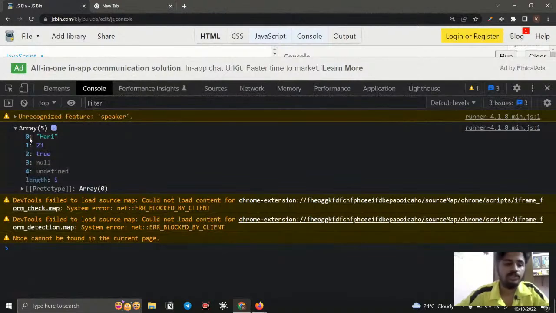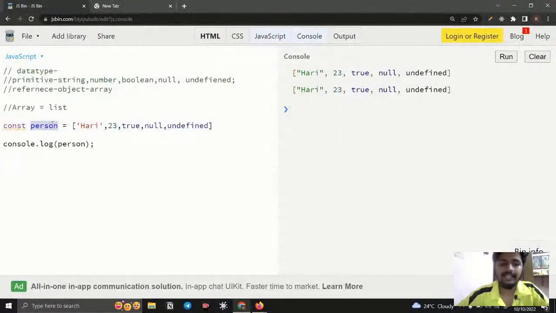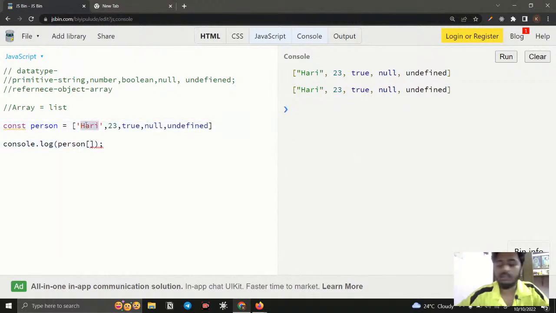So how can we use that? Let me explain. For accessing an individual value, you need to give square brackets when you call that variable, because it is an array. We have person, so I call person with a square bracket, and inside you can give what index you want. For example, I want Hari, and the index starts from 0, right?